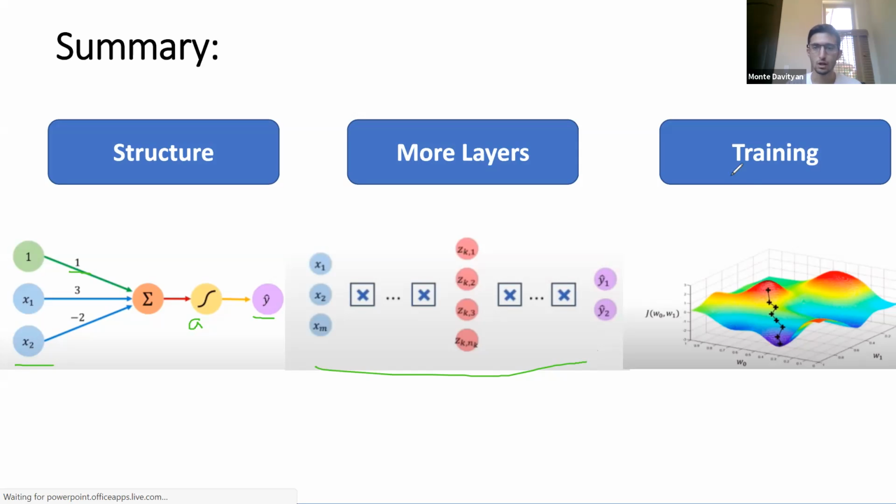And finally, we talked about training, in which we use gradient descent, in which we want to minimize our error. Initially, our error is going to be pretty high because our weights are initialized randomly. So we want our error to be as low as possible, and we use gradient descent to minimize it and come up with the best possible weights.